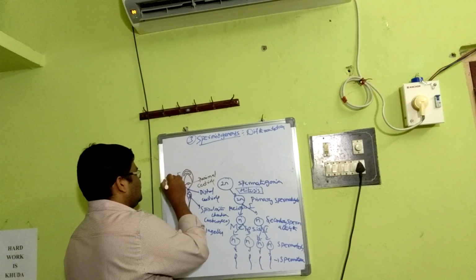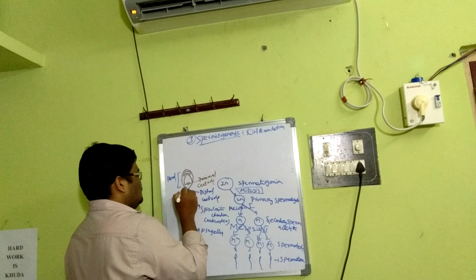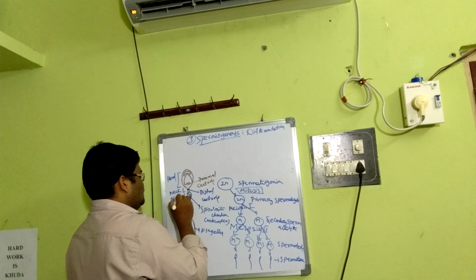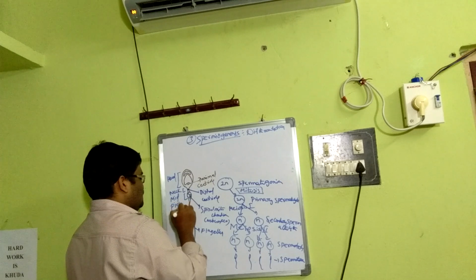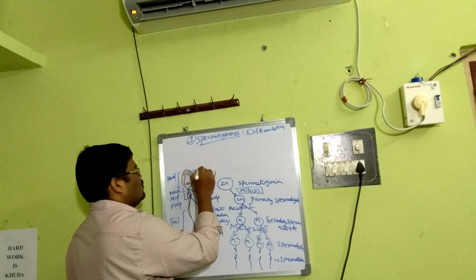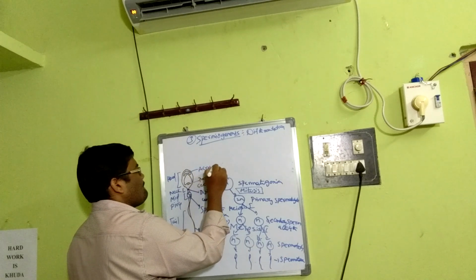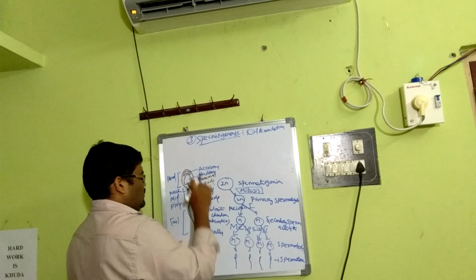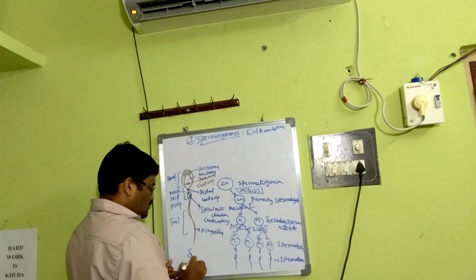This is the head, this is the neck, this is the midpiece, this is the tail, this is the acrosome, and this is the nucleus. It's a basic spermatozoan structure.